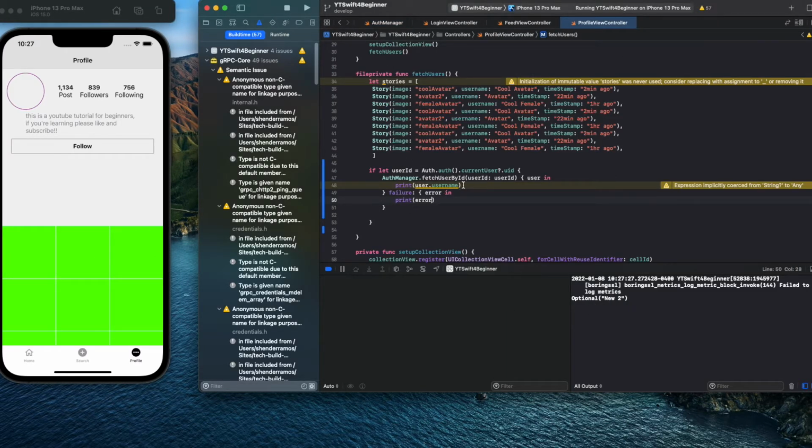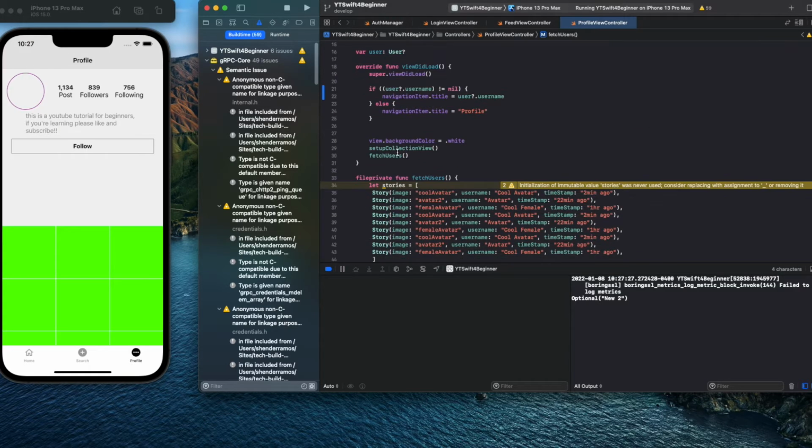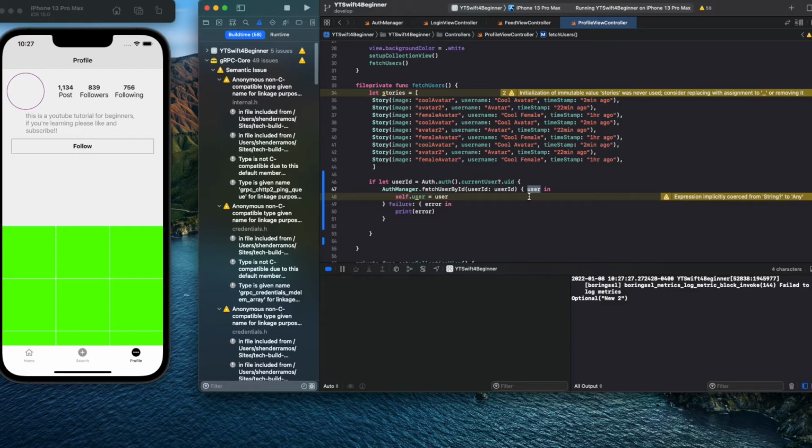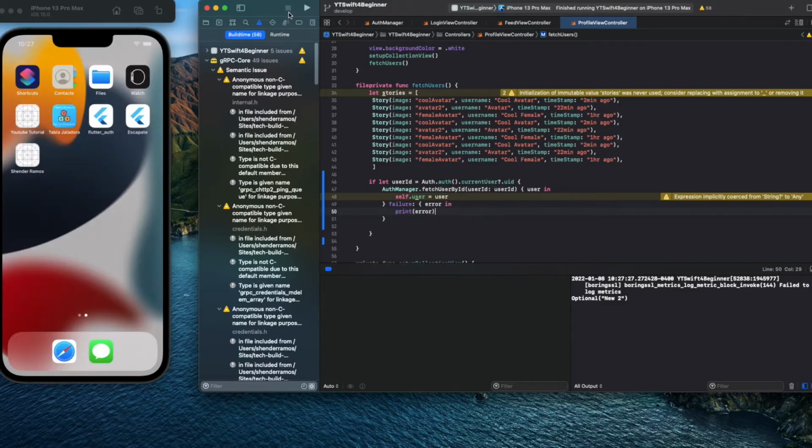You see here. So you mean like, what can I do with this? You could do magic, boy, because you could now be like self.user equal to user. So what you're saying is, hey, this user right here that we have from before, which is the user for this, make it equal to this user. Let's see what happens.